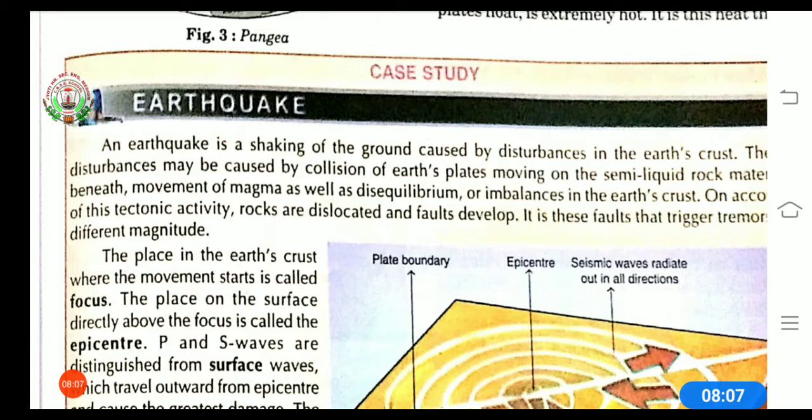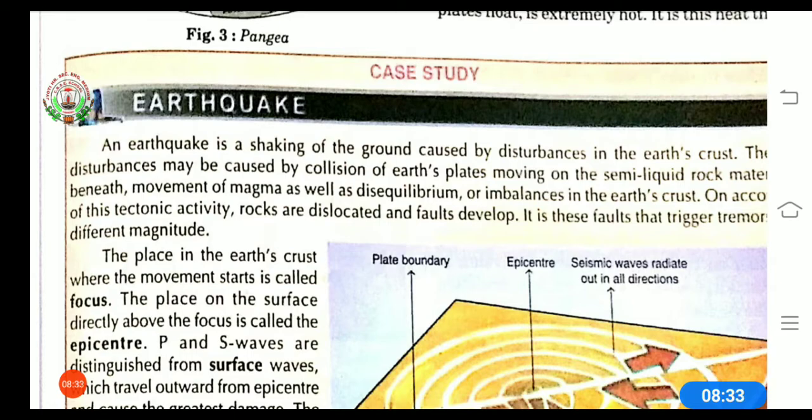So first can be collision of the earth's plates moving on the semi-liquid rock material beneath. Beneath means under. Second is movement of magma, and third is disequilibrium or imbalance of the earth's crust. So here 3 reasons are there. Any reason can be the cause of the earthquake.